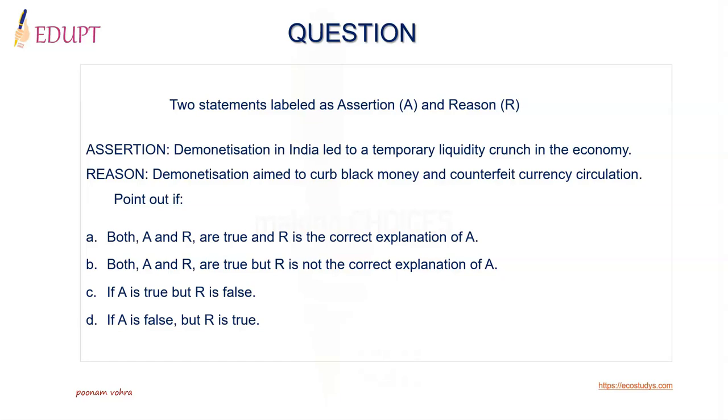Option A, both assertion and reasoning are true and reasoning is the correct explanation of A. B, both assertion and reasoning are true but reasoning is not the correct explanation of A. C, assertion is true but reasoning is false, and D, assertion is false but reasoning is true.